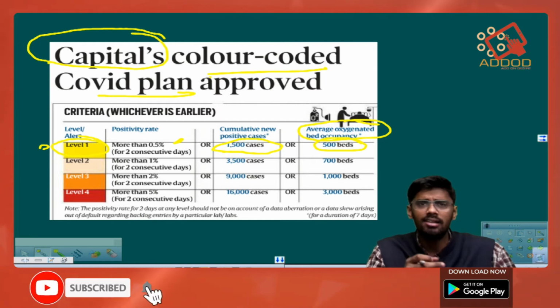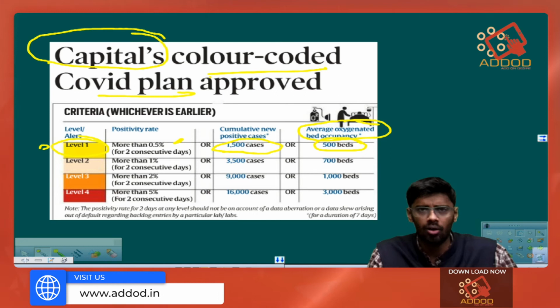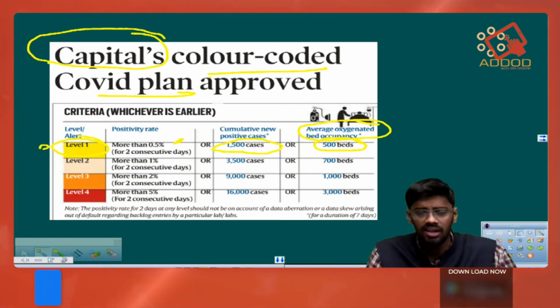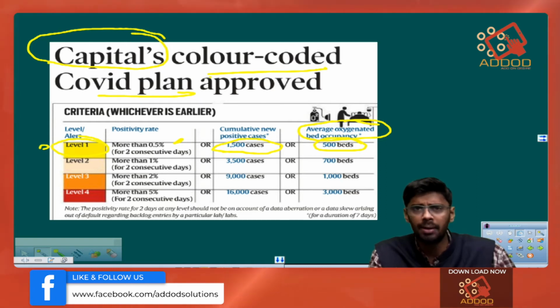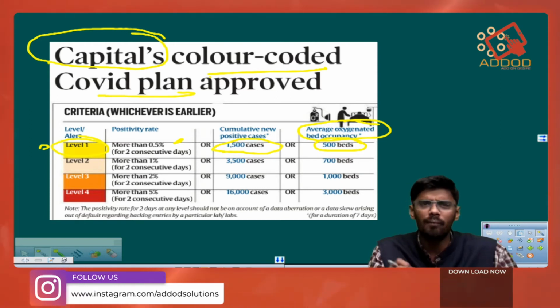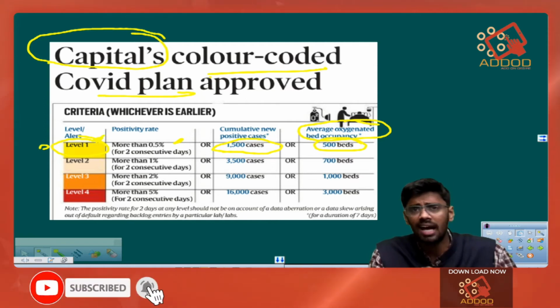It means it is the first alert. That means the COVID cases have just started or are at a very low level. So the government might bring in some restrictions, like you can only open some institutions from morning 6 to night 9 o'clock. So there are some restrictions if you are going into level 1, which is yellow colored.